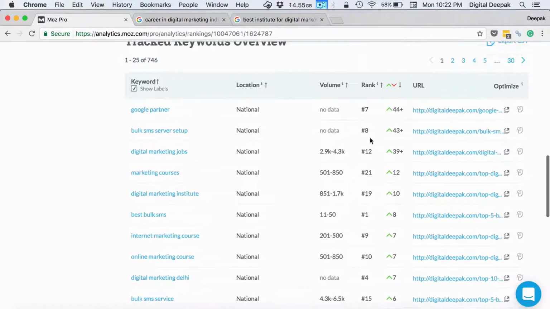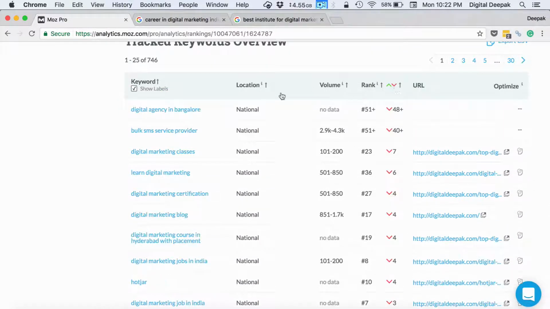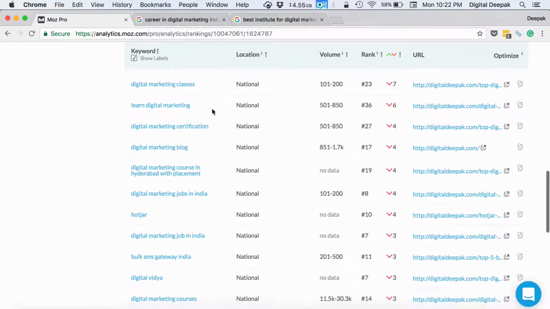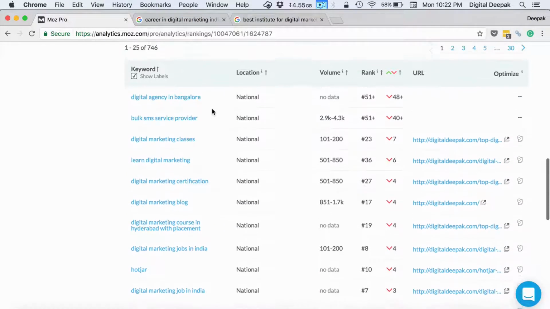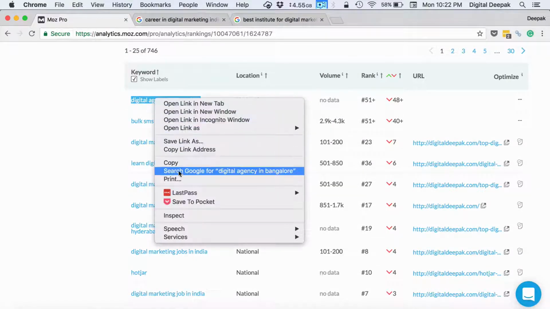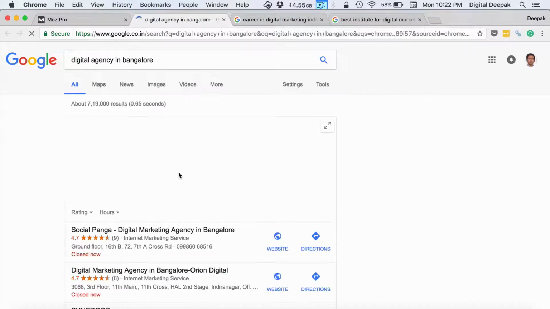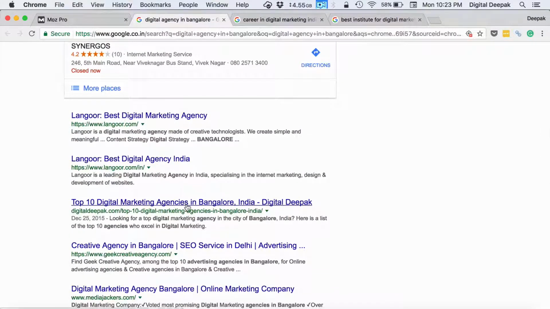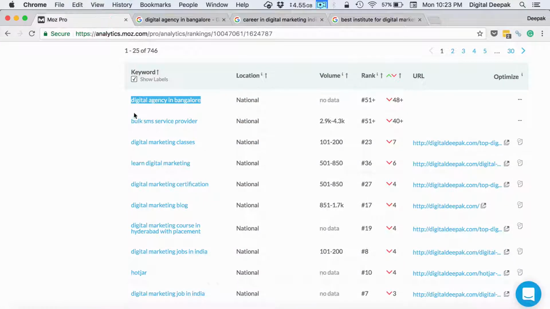And if I click on the down arrow, then I will be able to see all the keywords which have decreased in rankings. So when I look at keywords which have decreased in rankings, I know that it is not a very important keyword. For example, if someone is searching for digital agency in Bangalore, obviously I don't want my blog to show up because I am not a digital marketing agency.